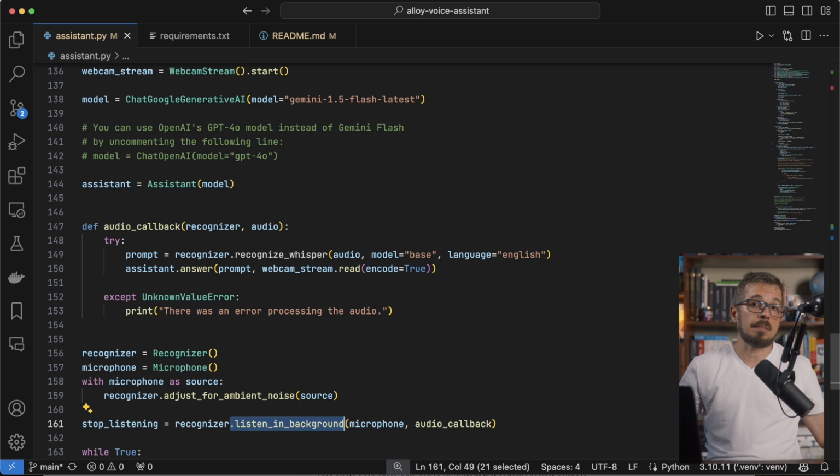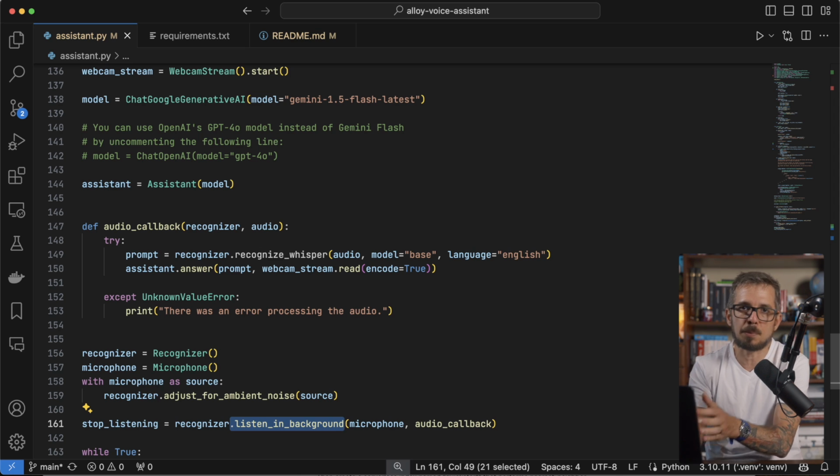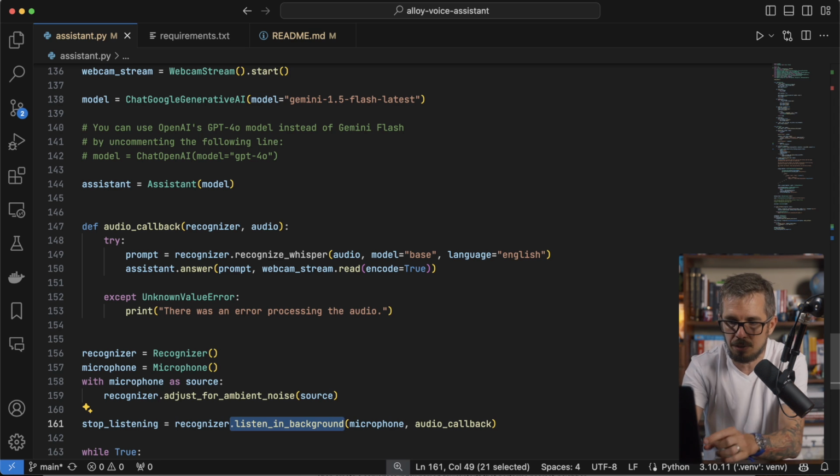But here is the main line for the microphone: recognizer.listen_in_background. That's it, just one line. That line is just going to enable the computer to start capturing audio from the microphone. No, the microphone is not doing anything, you're just transmitting the audio. So it's going to start grabbing the audio from the microphone.